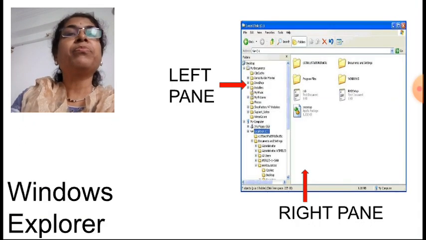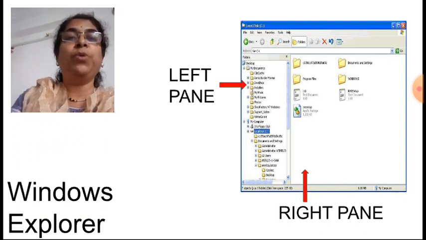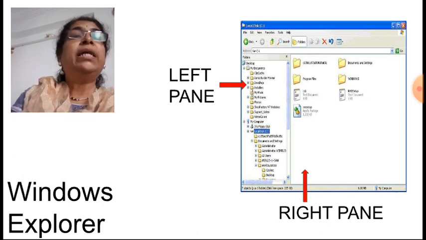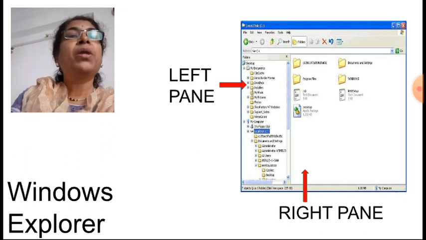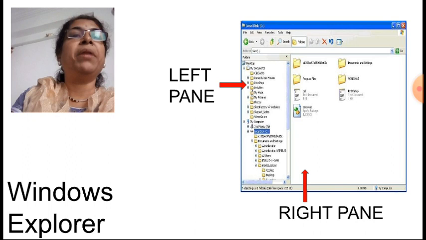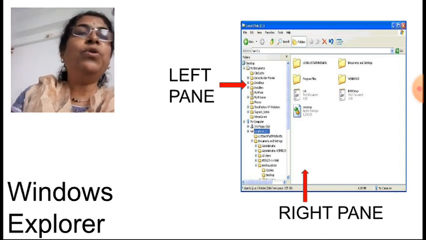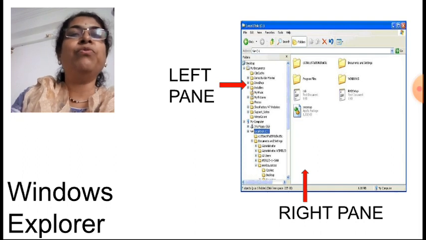Okay. Now see, whenever this window for Windows Explorer gets opened, it is divided into two parts, left pane and right pane. Now what is there on the left pane and what is there on the right pane? On the left pane, the different folders and subfolders available are shown with the drives also, correct?